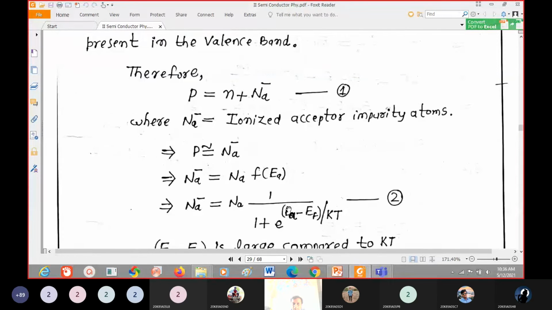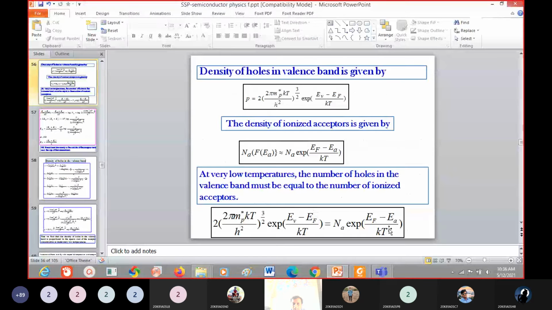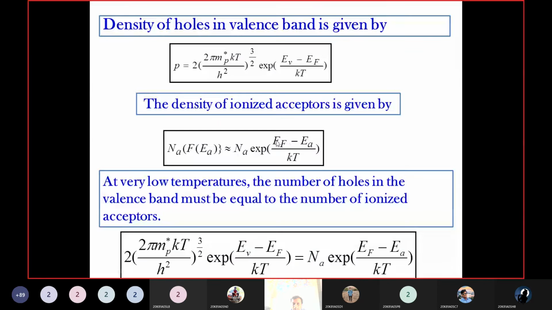See here, if you simplify it, F of A will become exponential of Ef minus Ea by Kt. So this is the F of A value. This total Na into exponential of Ef minus Ea by Kt gives the density of ionized acceptors.